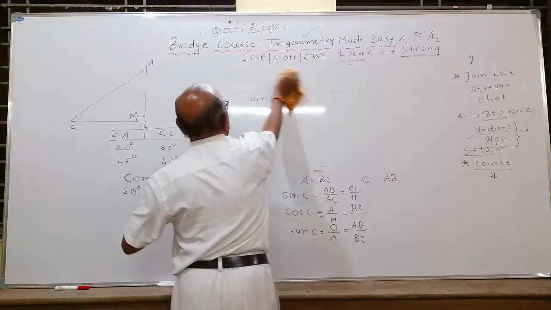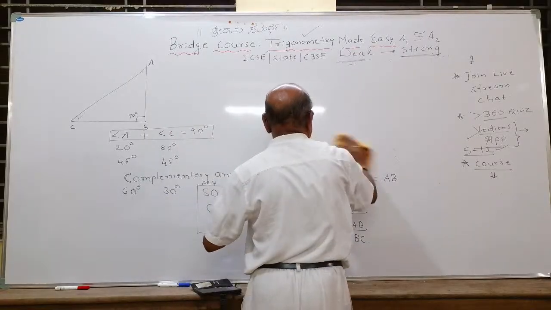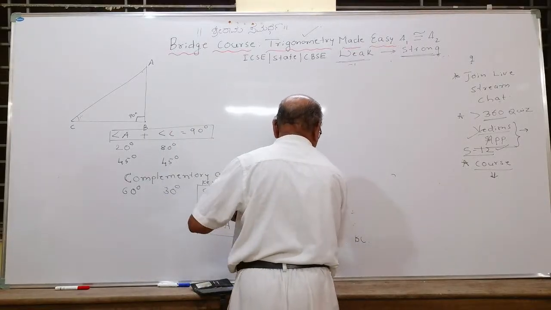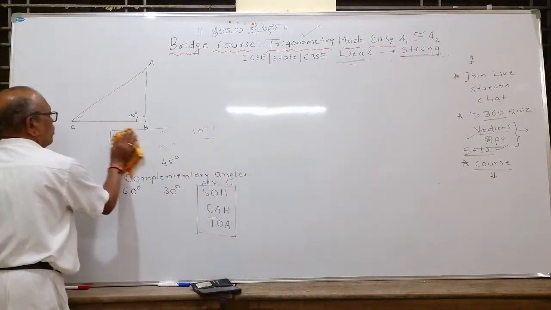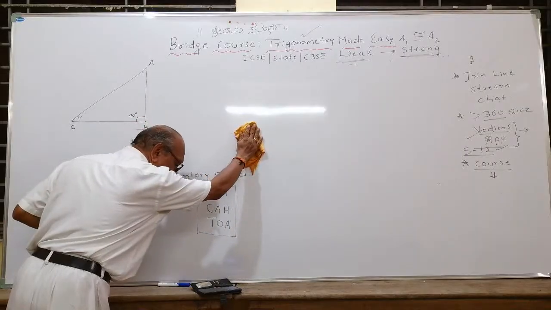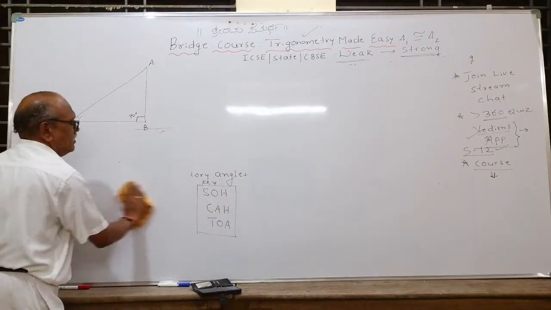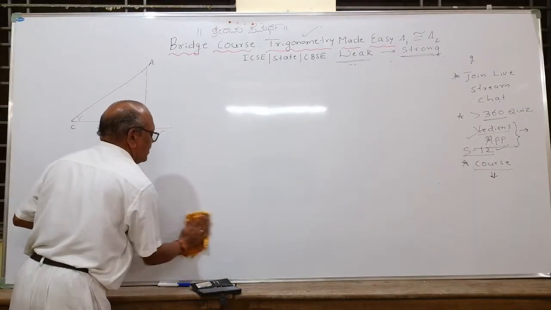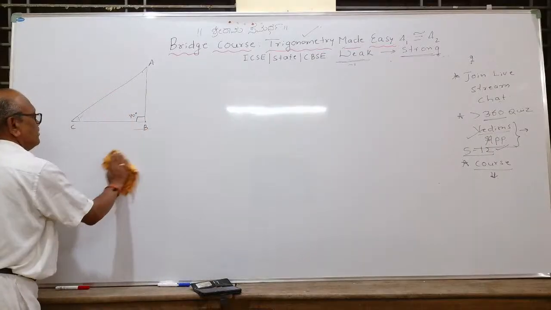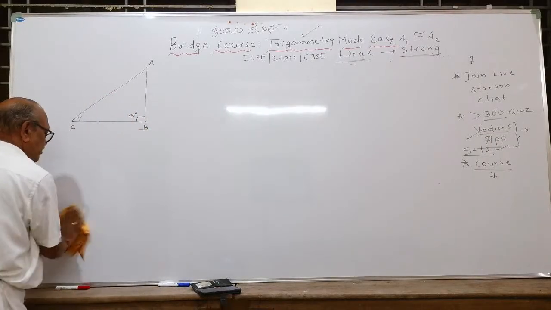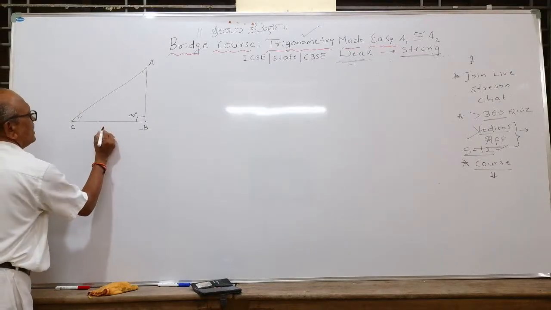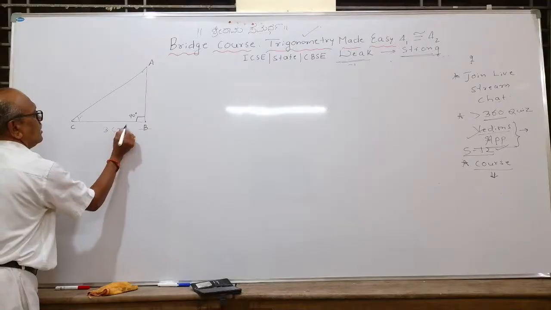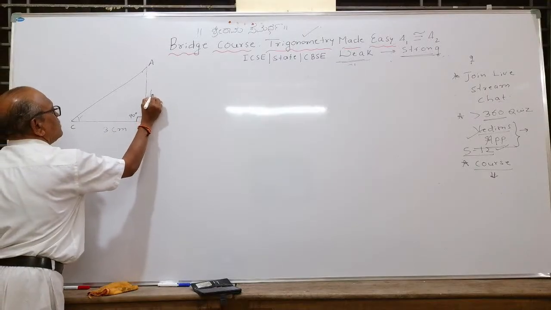Now, in this particular right angle triangle, there is a famous theorem. Can anyone of you tell me the name of the theorem related to right angle triangle? Suppose that base is 3 centimeter and this perpendicular is 4 centimeter.